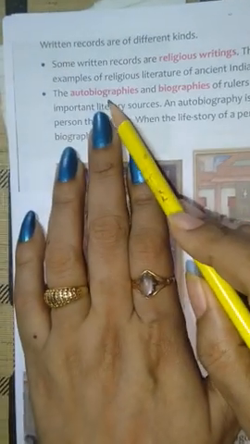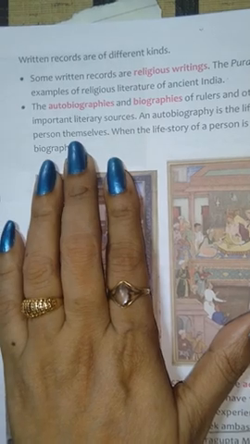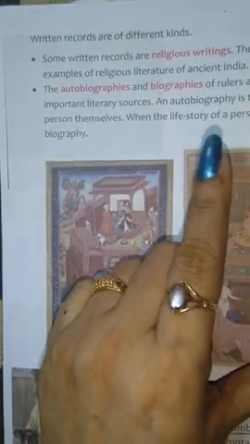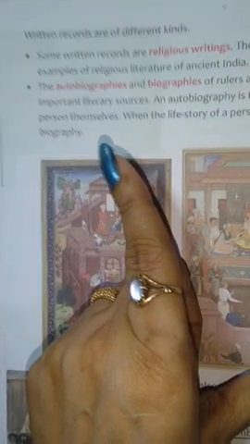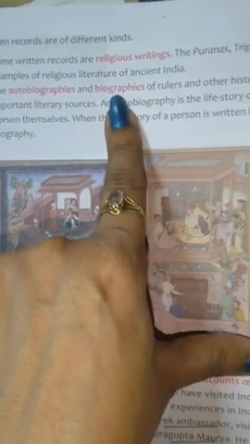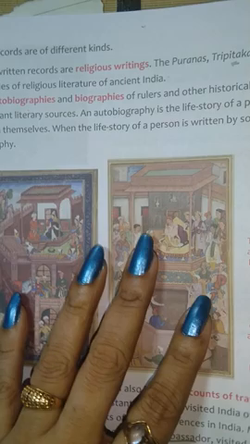Now we come to autobiography and biographies. What is autobiography? Autobiographies are life stories of a person written by the same person. And biographies are life stories of a person written by some other person.